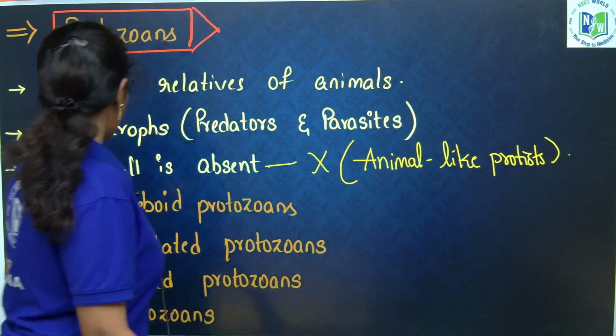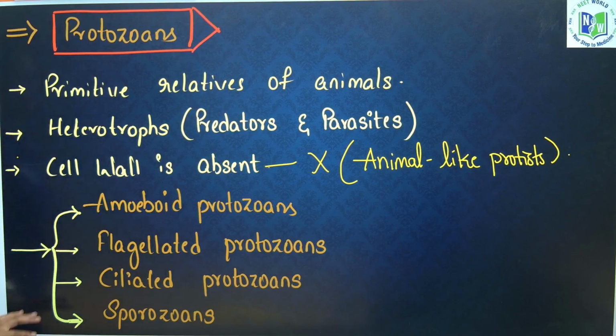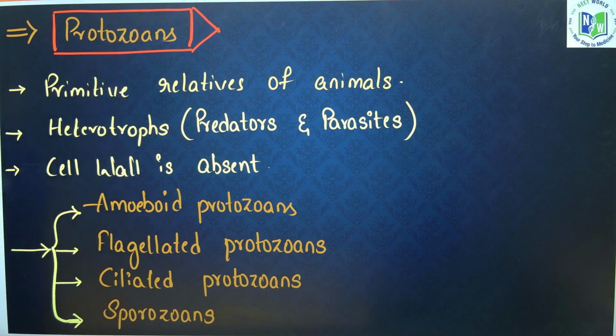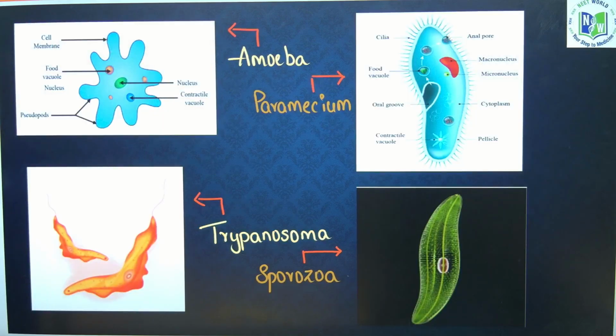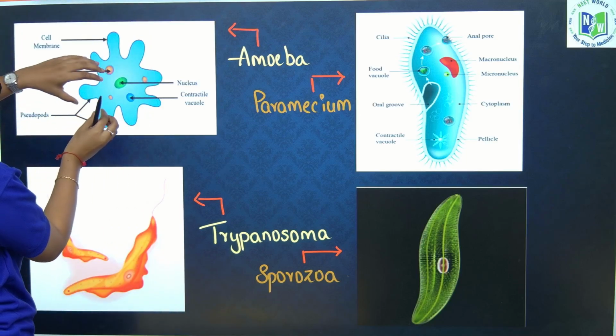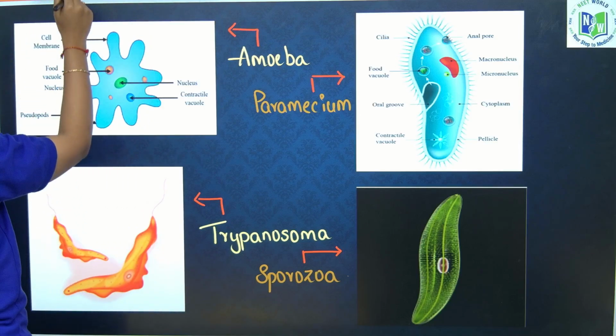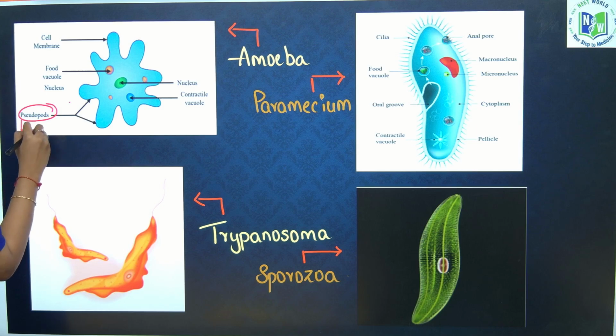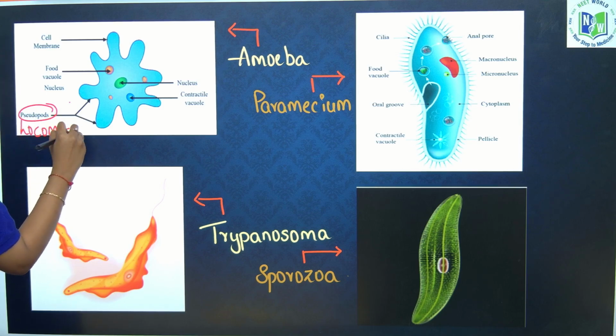Okay. Next, what are the four types of protozoans you see? Amoeboid protozoans, flagellated protozoans, ciliated protozoans and sporozoans. Let us look into them. Amoeboid protozoans, for example, amoeba or Entamoeba histolytica, have false feet called pseudopodia through which they conduct locomotion.